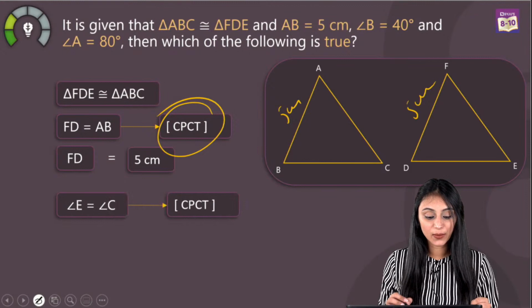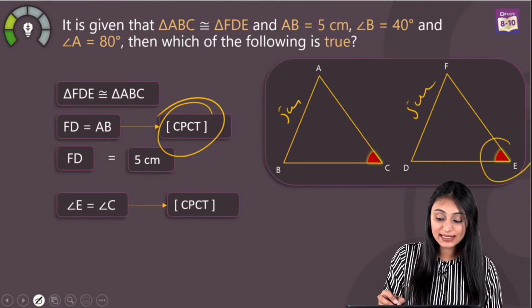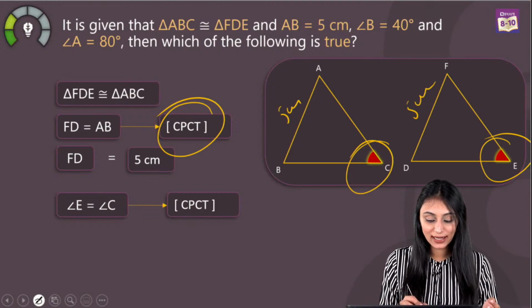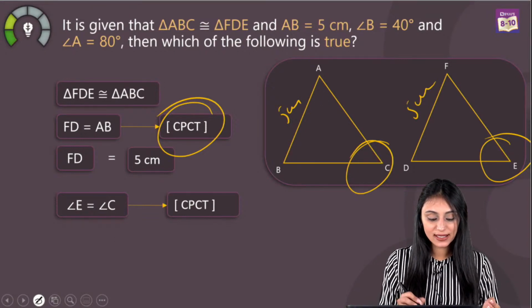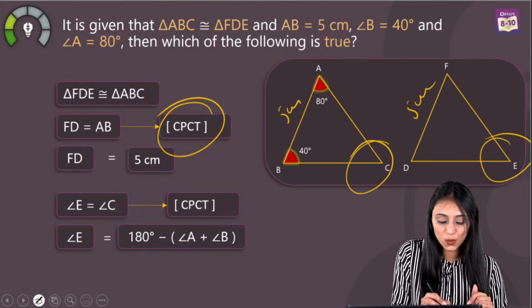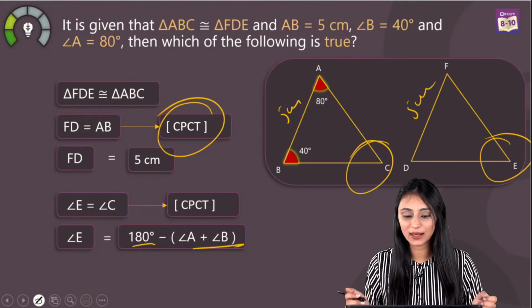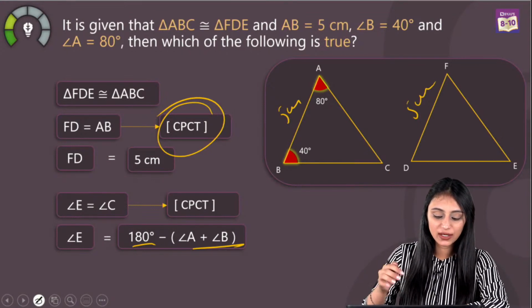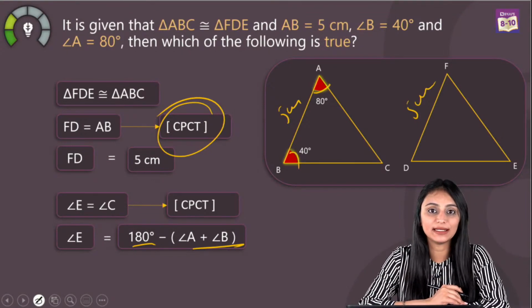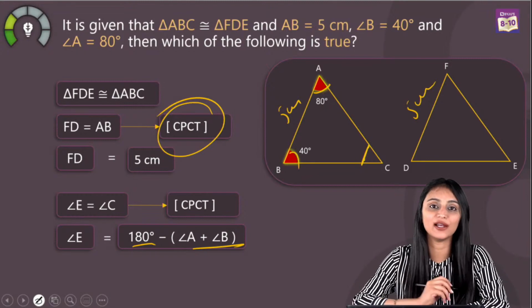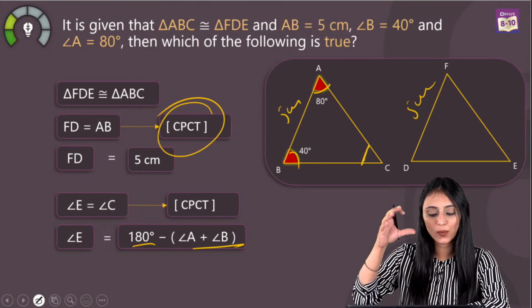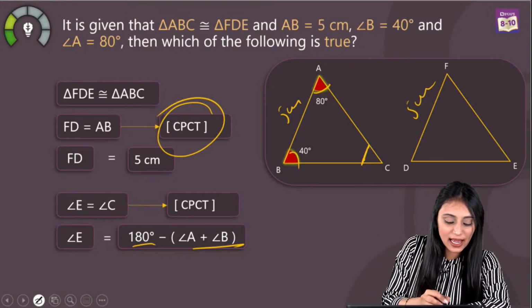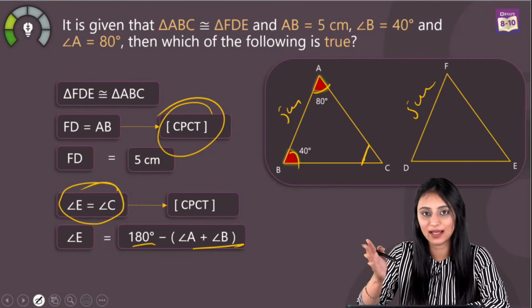We can also say that angle E and angle C will be equal. They are also corresponding parts of congruent triangles. So angle E would be equal to 180 degree minus angle A plus angle B. Reason being, angle A is 80 degree, angle B is 40 degree. According to the angle sum property, I'll get the value of angle C, that would be 180 minus angle A plus angle B. And whatever value angle C has, angle E will also have the same value since they are equal.